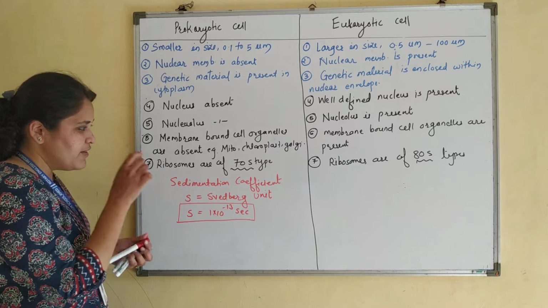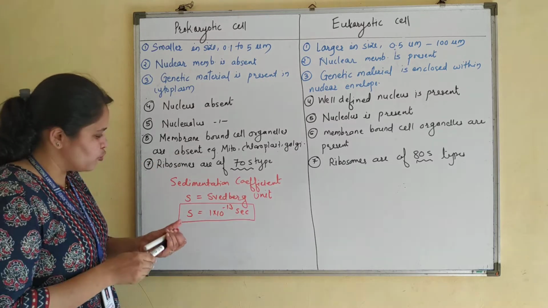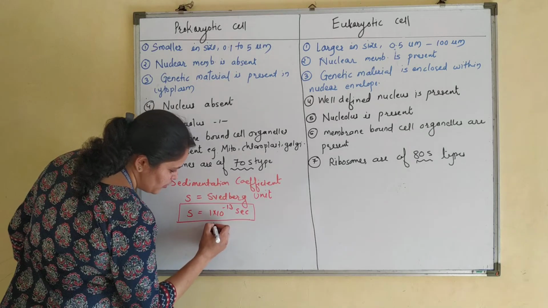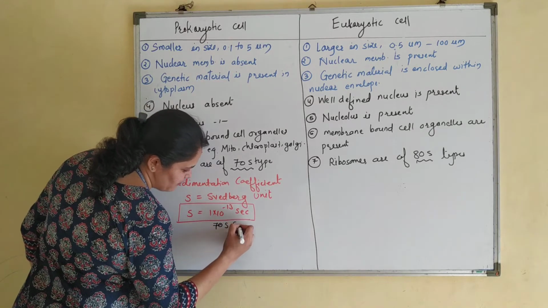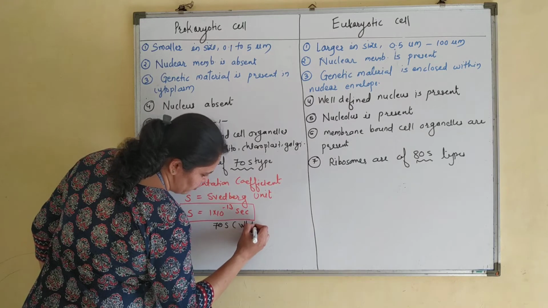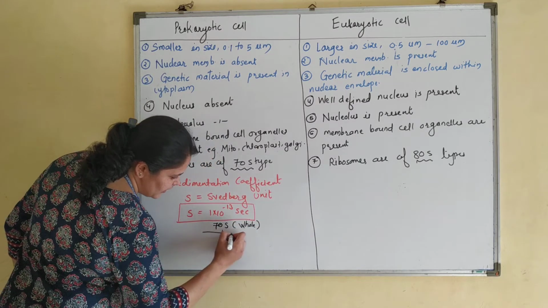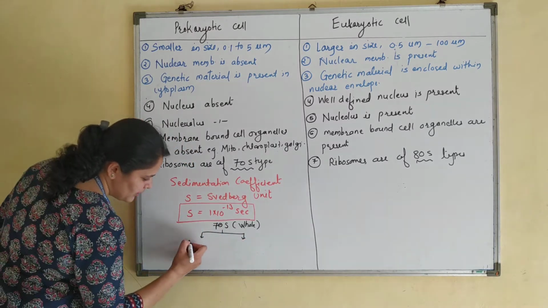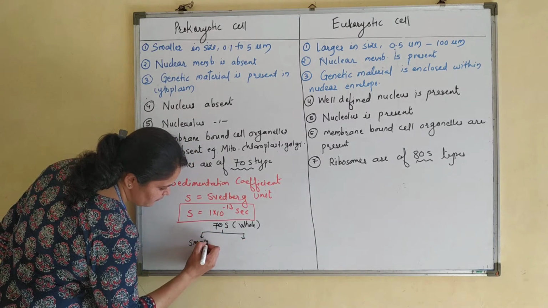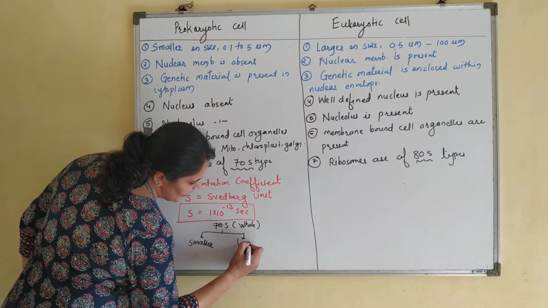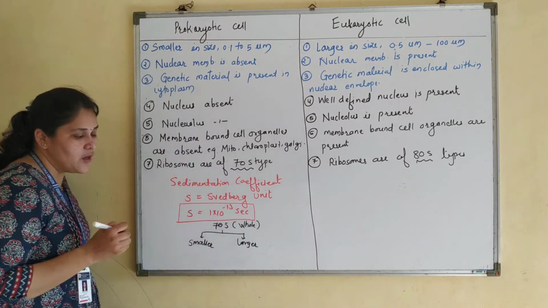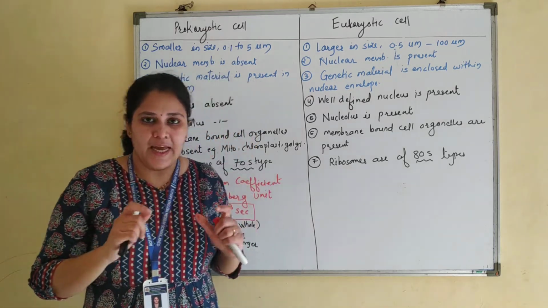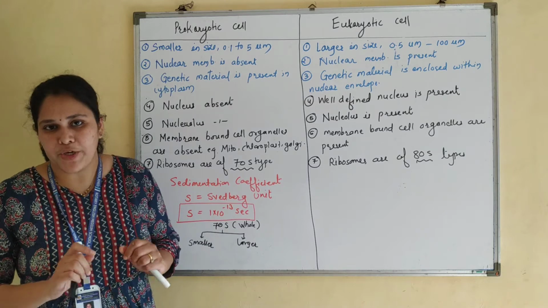Now, when we say ribosome, the entire ribosome is made up of 2 units. When we say 70S ribosome, it is the whole ribosome. This 70S ribosome is made up of 2 subunits, known as the smaller subunit and the larger subunit. In a cell, ribosomes are present in intact form only at the time of protein synthesis.